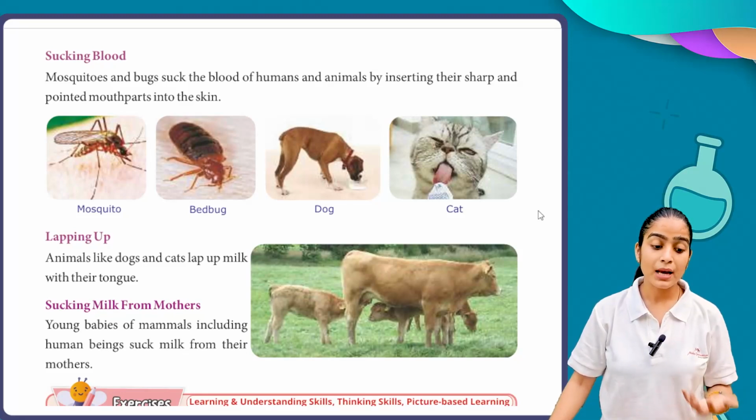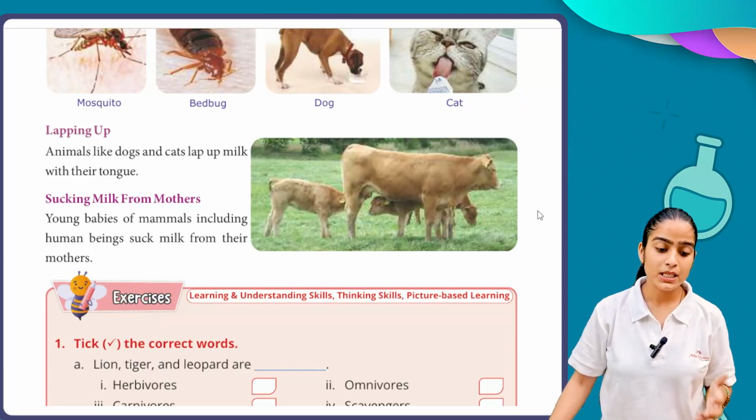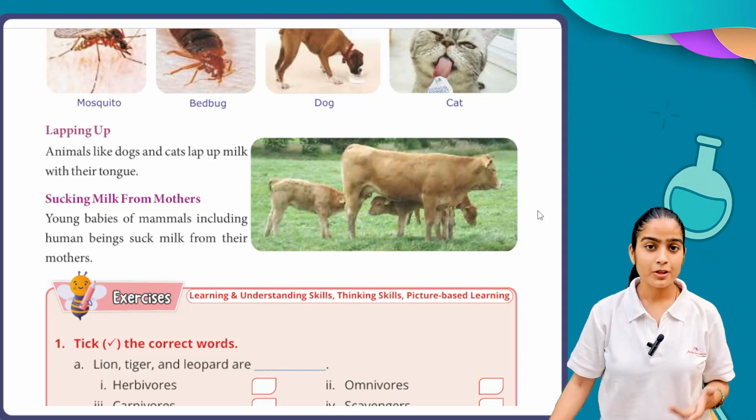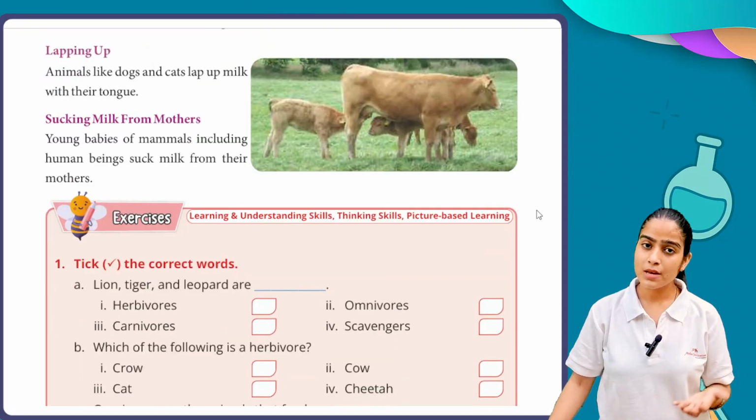Next we have lapping up. Animals like dogs and cats lap up milk with their tongue. Next, sucking milk from mothers. Young babies of mammals, including human beings, suck milk from their mother. This sucking process you generally see in cows and buffaloes. They just suck milk from their mother, and similarly in human beings the same process happens.